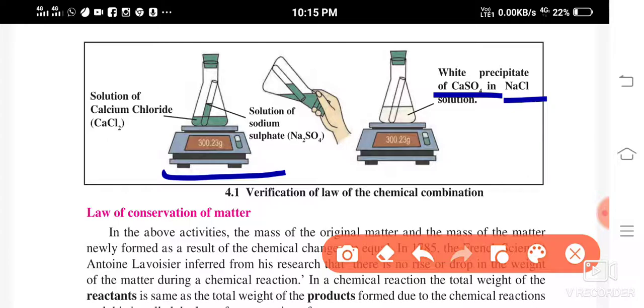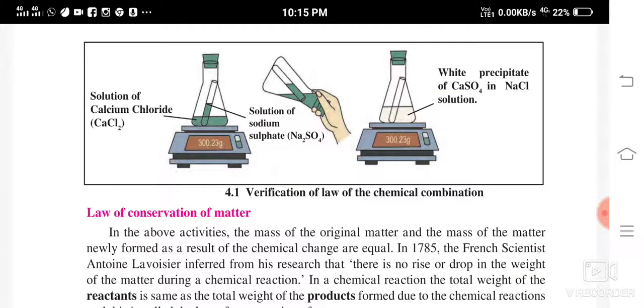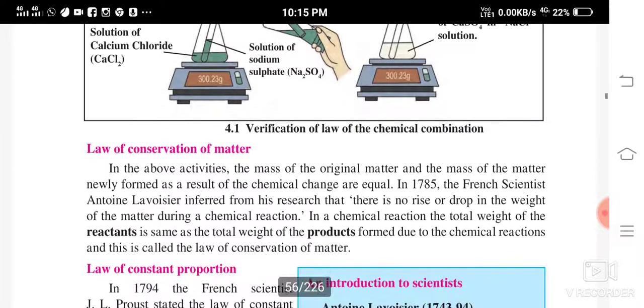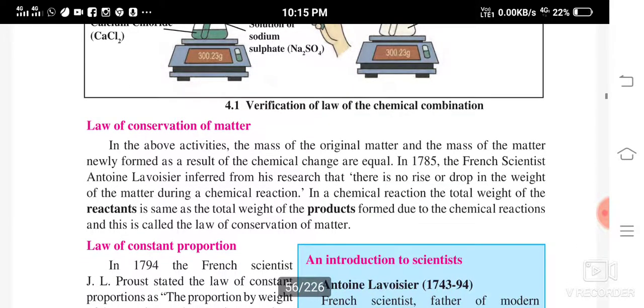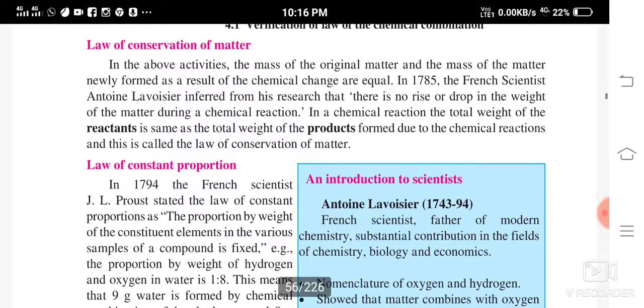So what happened? Yes, this is an example of double displacement reaction. Also we will study in detail afterwards. So what happened over here? After the reaction took place, also the mass was conserved here. So there was neither gain nor loss in the mass. So law of conservation of matter.